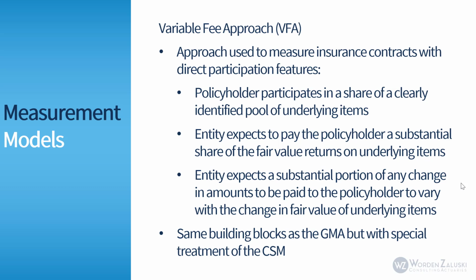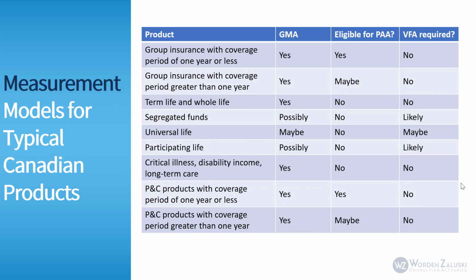With the VFA, we have the same building blocks as the GMA, our BEL, our RA, and our CSM, but there are some special treatment or considerations of the CSM. This following table here shows the typical measurement models for Canadian products. So for group insurance coverage with periods of 1 year or less, the GMA could technically apply, but since it's eligible for the PAA, most carriers would likely apply the PAA here, and the VFA is not required.